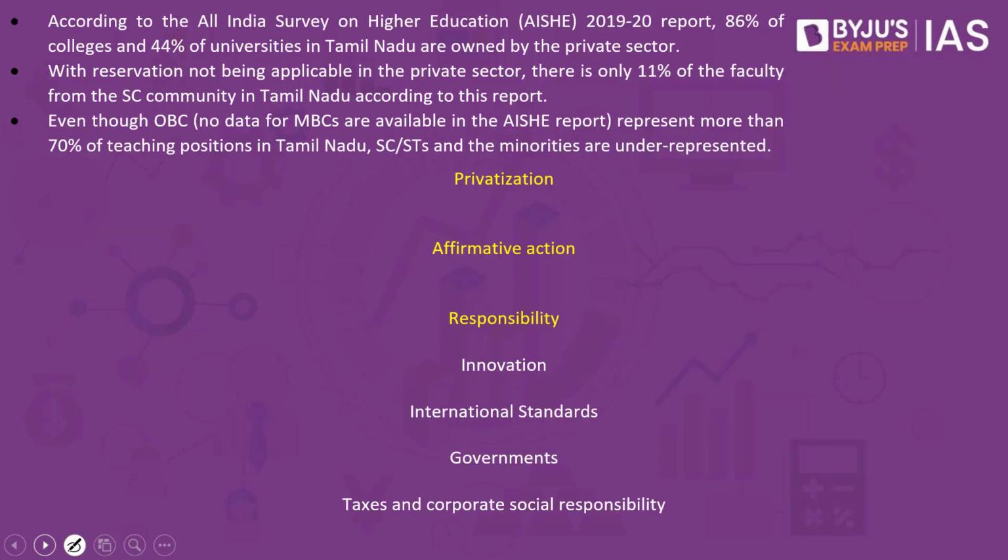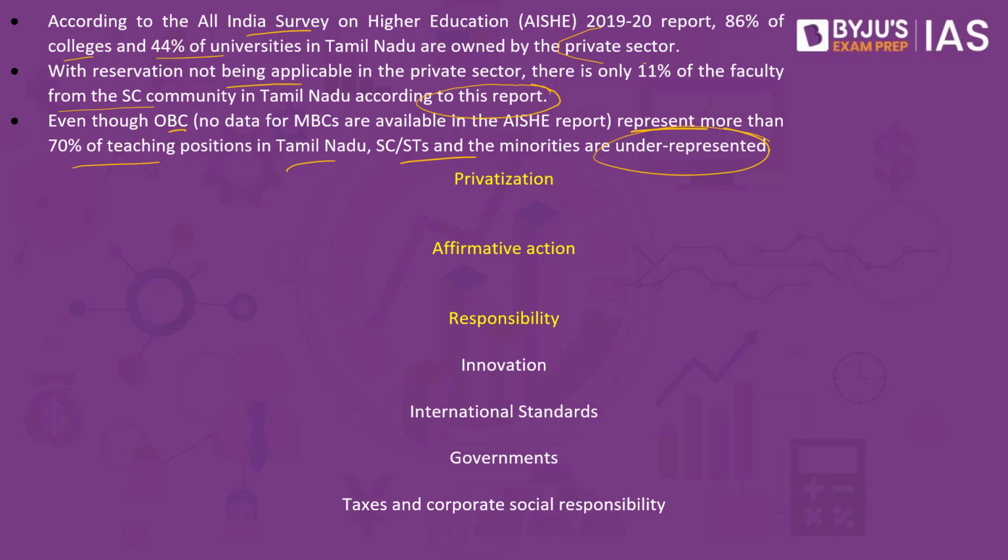Now, if you look into the statistics, according to the All India Survey on Higher Education 2019-20 report, 86% of the colleges and 44% of the universities in Tamil Nadu are owned by the private sector, with reservation not being applicable in the private sector in terms of employment. There is only 11% of the faculty from the SC community in Tamil Nadu, according to this report, even though OBCs represent more than 70% of the teaching positions in Tamil Nadu. SC/STs and the minorities are underrepresented. So what we have in this particular part is the clear picture of affirmative action.